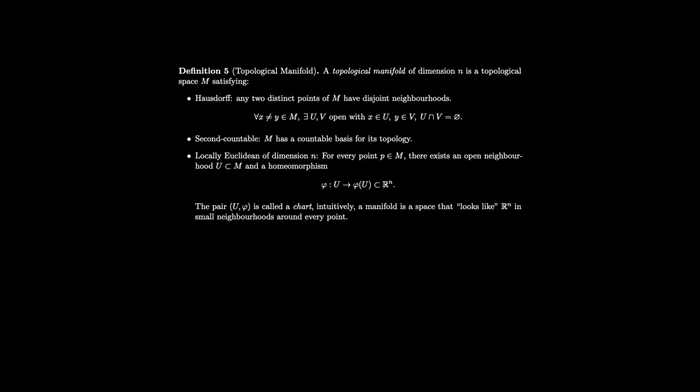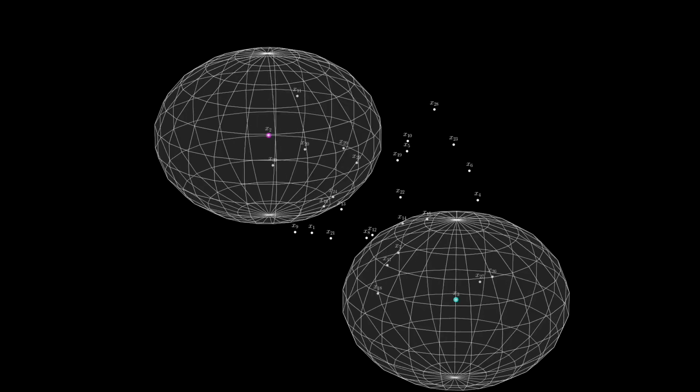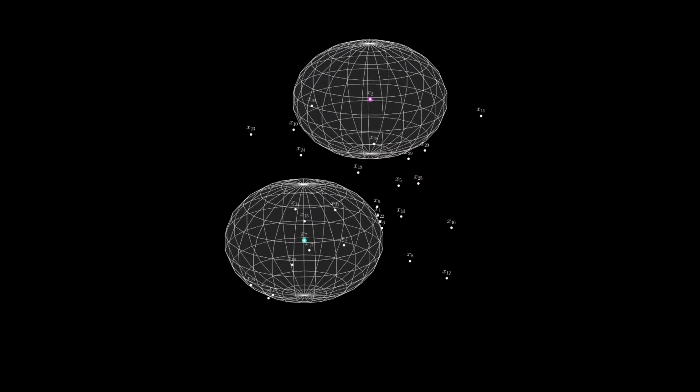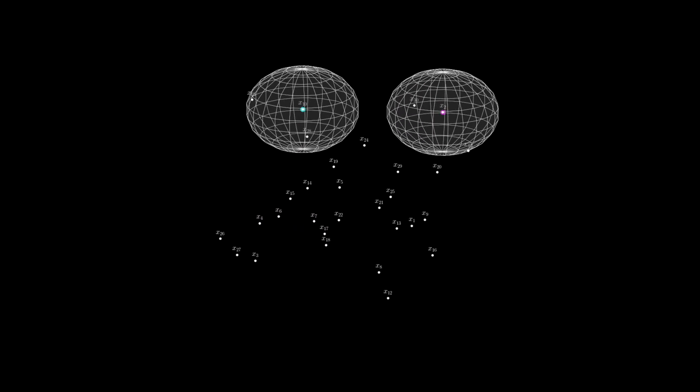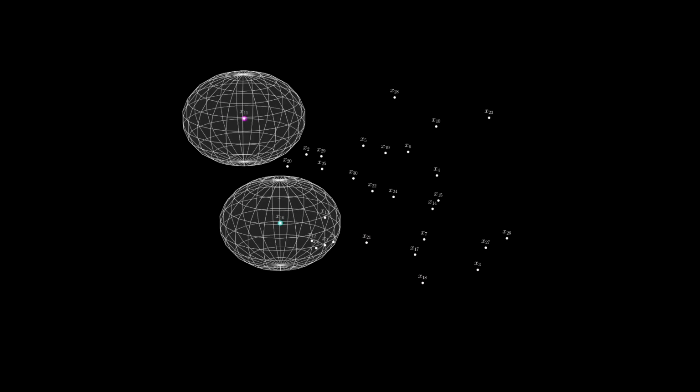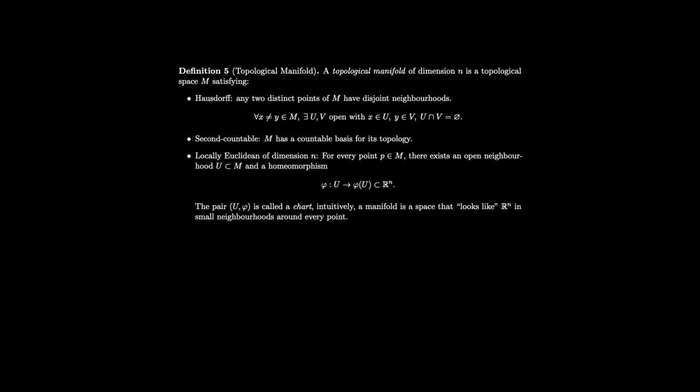First, the space must be Hausdorff, meaning any two distinct points can be separated by disjoint open neighborhoods. The Hausdorff property requires only that two distinct points admit some pair of disjoint neighborhoods. It does not mean that for all radii there must be a disjoint bulge. This visual intuition can be misleading. It may create the illusion that radius and distance are fundamental to the definition, but in fact they are not. Remember, neighborhoods do not need to resemble spheres, cubes, pyramids, or any particular form. They are simply open sets determined by the topology defined.